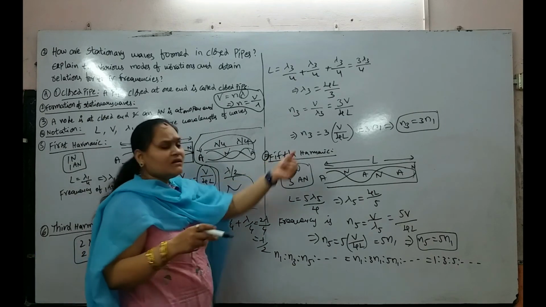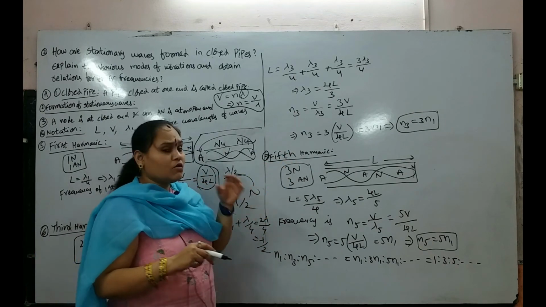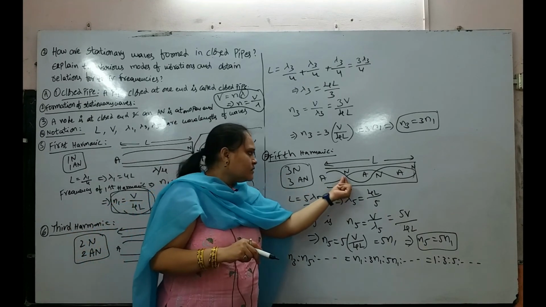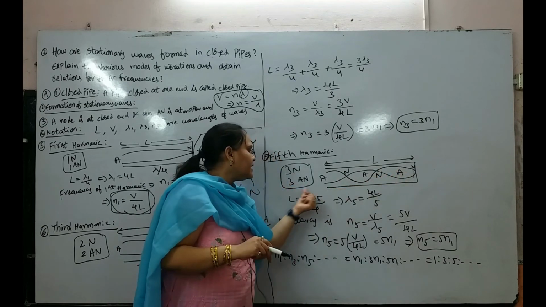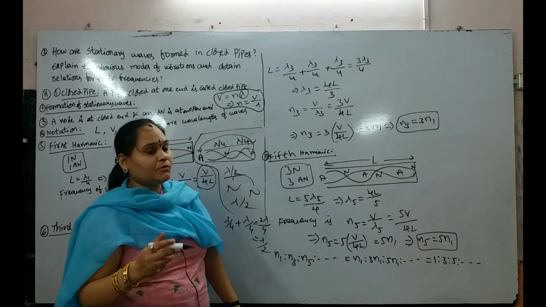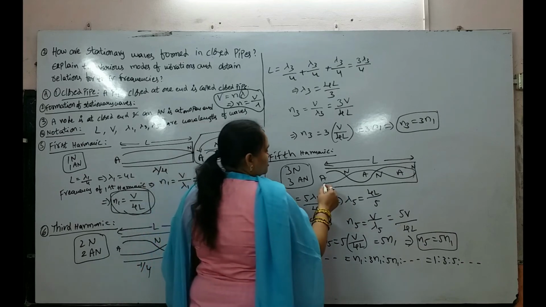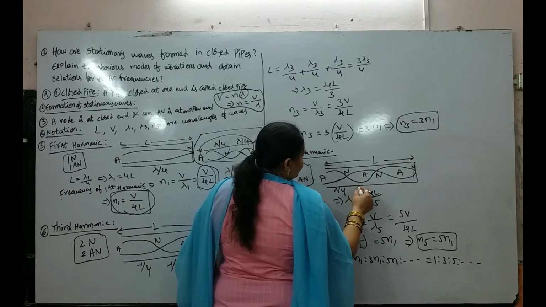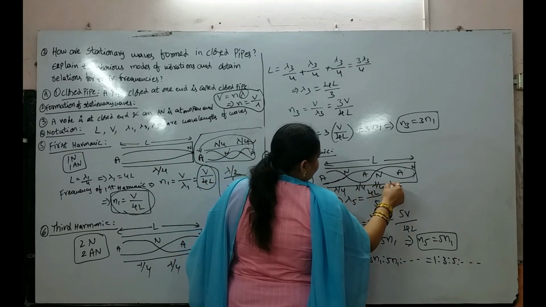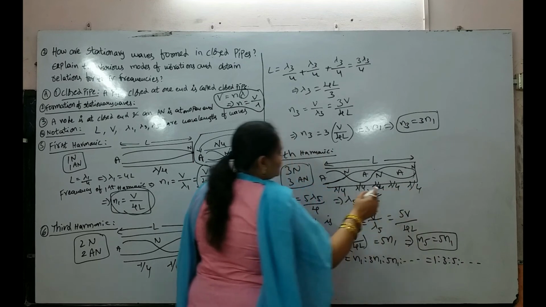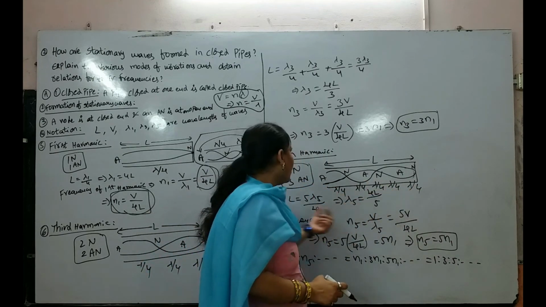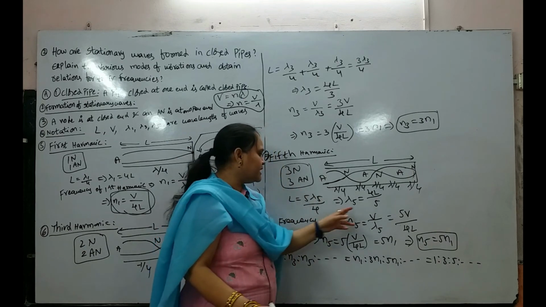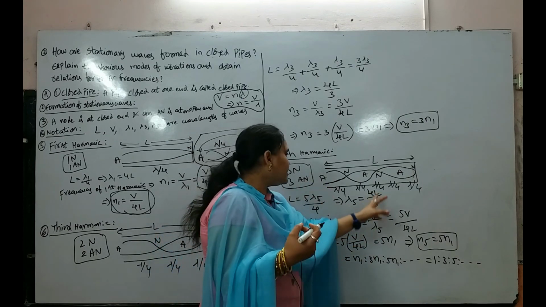Similarly, we are considering the fifth harmonic, only odd numbers. In the fifth harmonic, we are observing 3 nodes and 3 antinodes form. The distance from successive antinode to node is nothing but lambda by 4, here lambda by 4 and here lambda by 4. In total, how many lambda by 4s? 5 lambda by 4. Then the length of the air column L is equal to 5 lambda by 4. From that, lambda 5 will be equal to 4L by 5.